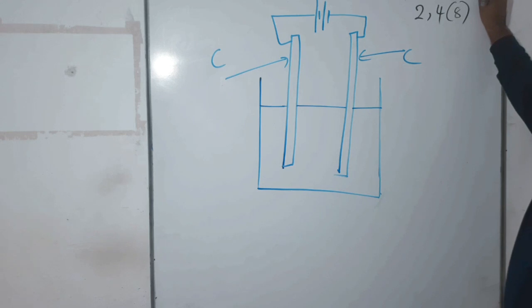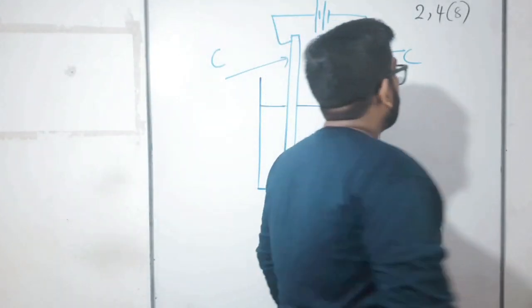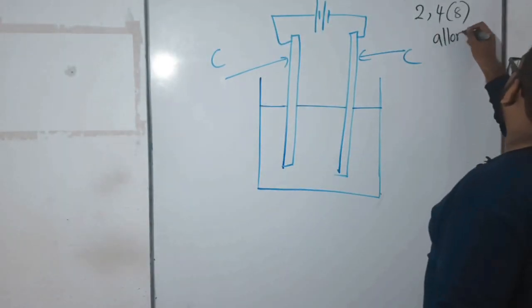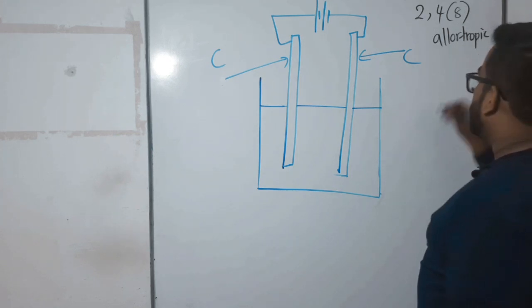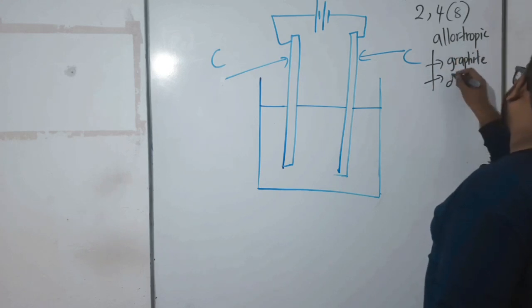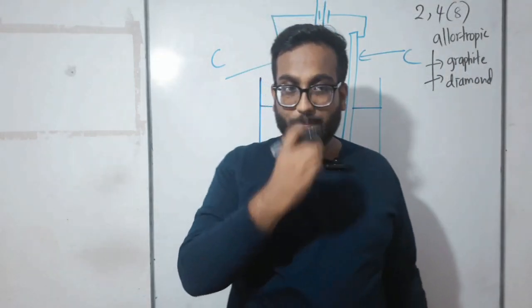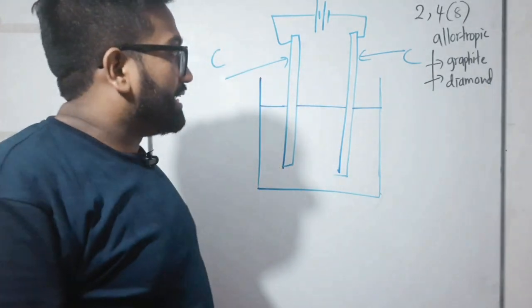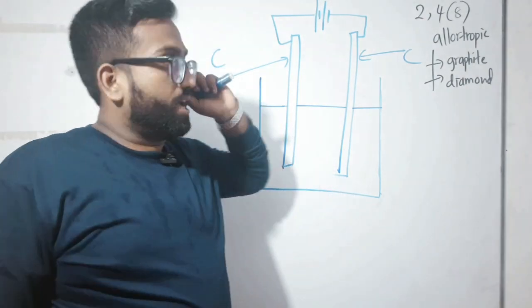So children, we can't tell carbon as a metal, right? Carbon is normally considered a non-metal, but carbon can show some metallic qualities. Can you remember the allotropic forms of carbon? Allotropic means carbon can exist in different ways naturally. There are two allotropic forms of carbon. One is graphite, the other one is diamond. So here, what is it? Not diamond, it is graphite. Graphite rods. Now we have mentioned them here as carbon, but remember, they are graphite.